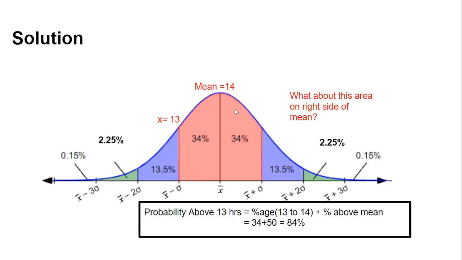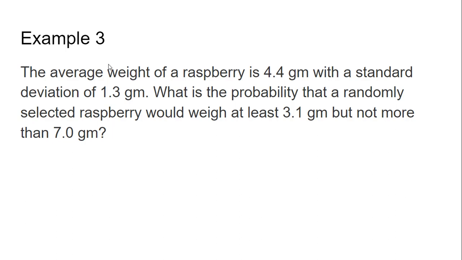So that was one example. Now in one more example, let us consider that we have a set of raspberries whose average weight is 4.4 grams and the standard deviation is 1.3 grams. Now the question is: what is the probability that a randomly selected raspberry would weigh at least 3.1 grams but not more than 7 grams?